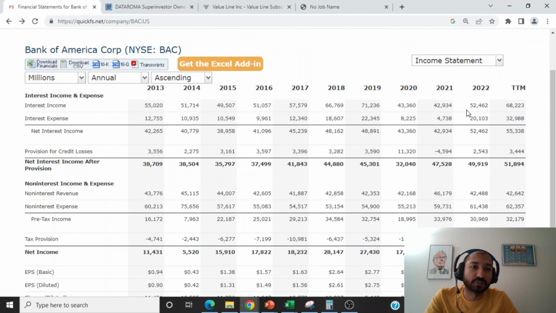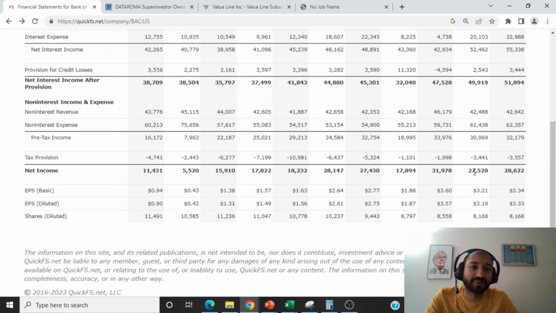I will be using the 2022 number of $27.5 billion. I'll divide this by a discount rate, which in my case, I'll use 10%. So what that turns out is $27.5 billion divided by 10% discount rate is equal to $275 billion. Now what this means is if Bank of America were not to grow from now into perpetuity, in other words, if it made $27.5 billion every year from now into perpetuity, then its intrinsic value would come out to about $275 billion.